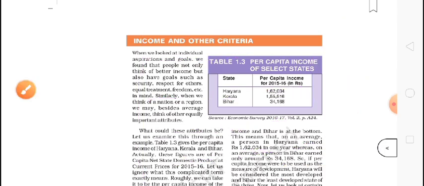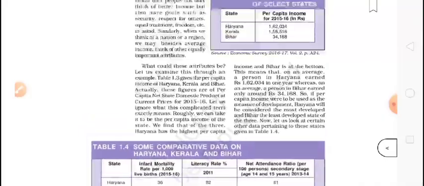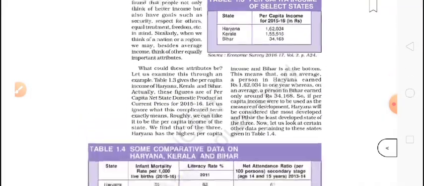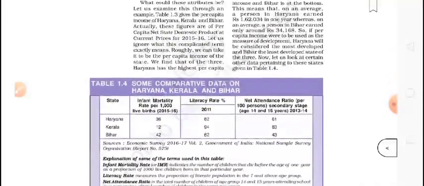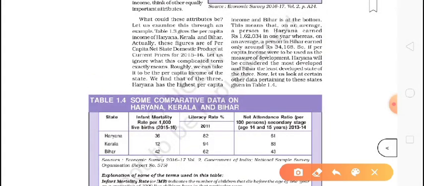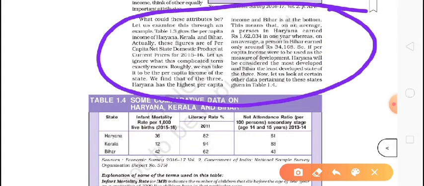Now we will discuss other criteria. Which are those other criteria? If you read this, you will get the same thing I am telling you. In this table you can see Haryana, Kerala, Bihar. These figures are for the per capita income, state domestic product at the current price of 2015-16 and so on. So roughly we can see which state is better and which is not.